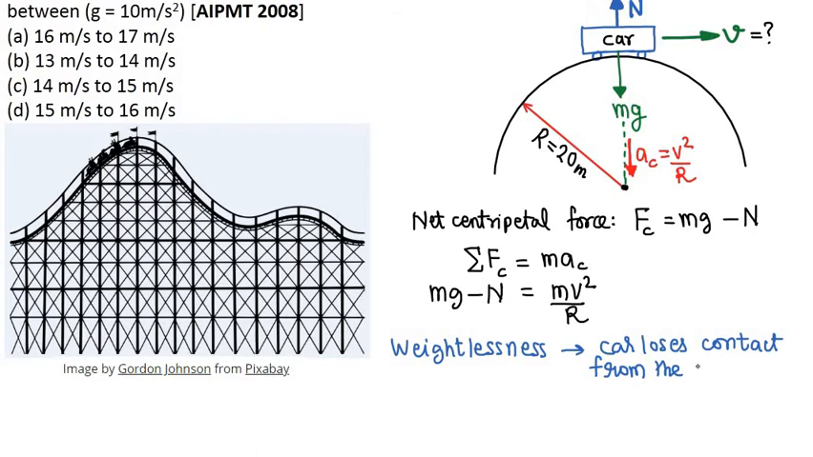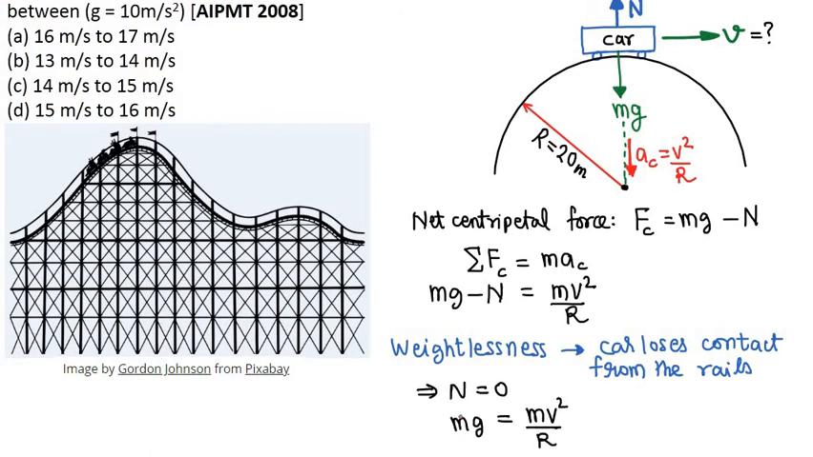In that case, the car will be flying in the air, like freely falling under gravity without any contact with the rails. So when the contact is lost, the normal reaction becomes zero. So from the above equation, if you put normal reaction 0, you will get mg is equal to mv square by r.